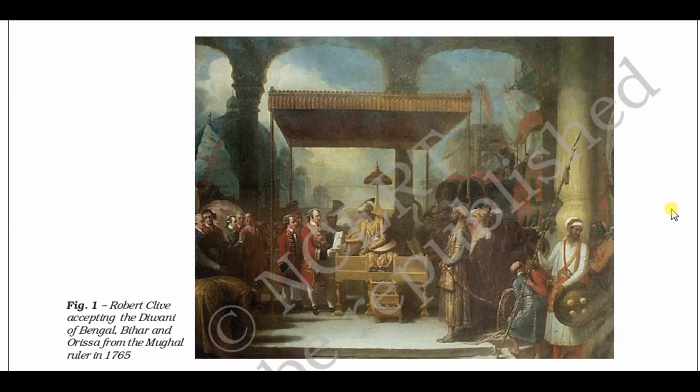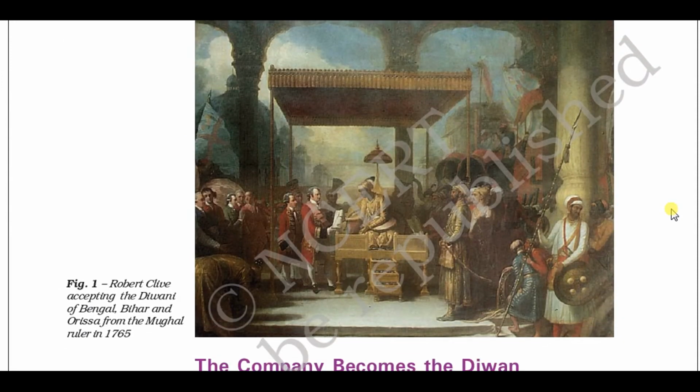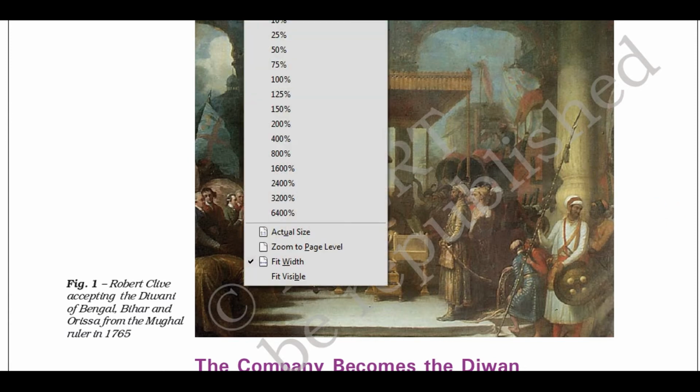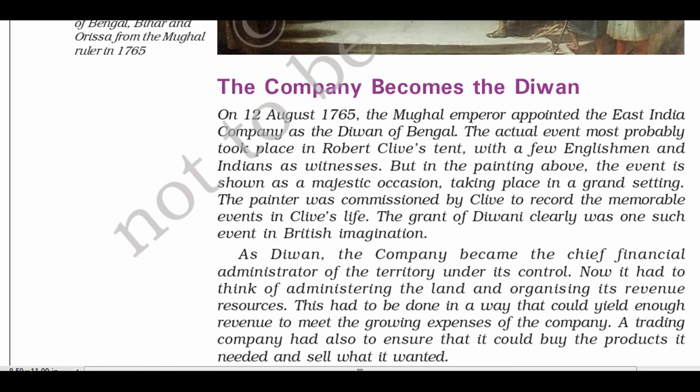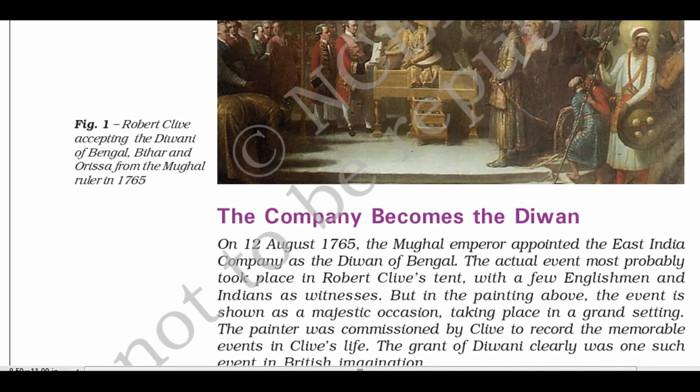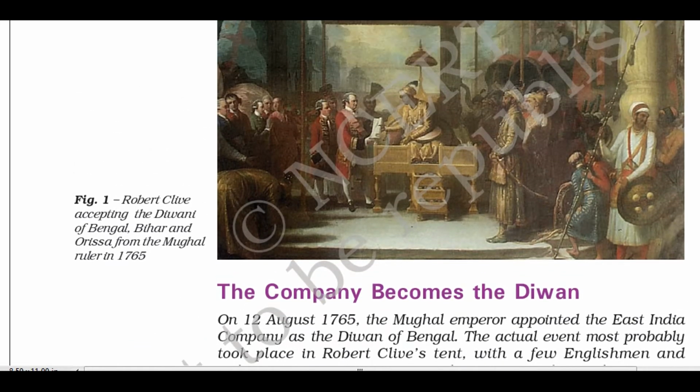The chapter starts with the painting of Robert Clive accepting the Diwani of Bengal. You can see here Robert Clive. In this painting, Robert Clive is accepting the Diwani of Bengal, Bihar, and Orissa. This incident is after the Battle of Buxar, that is in the year 1764.